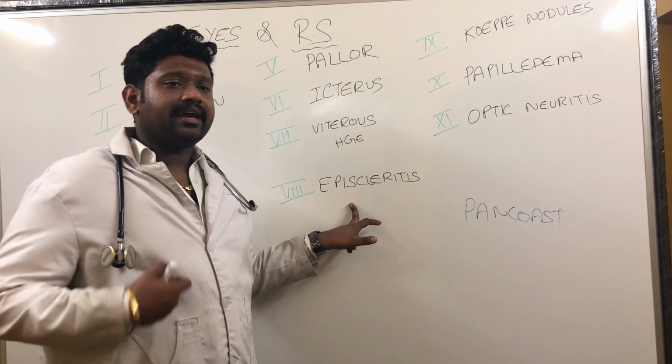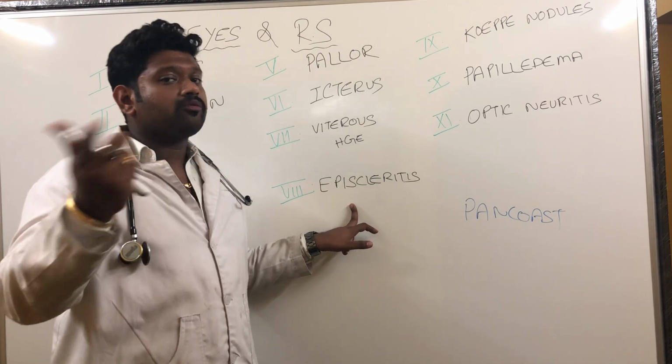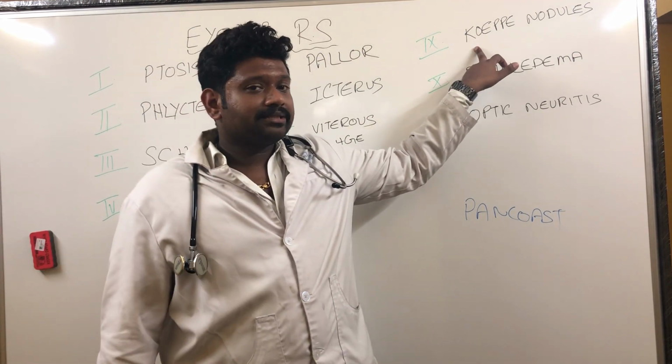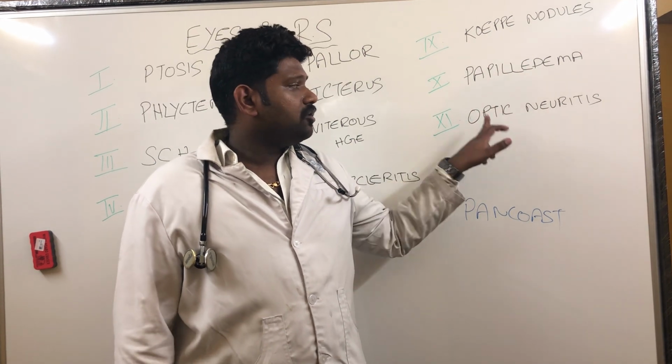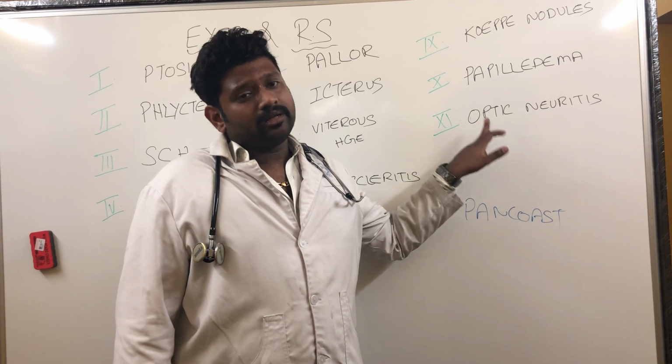Episcleritis, rheumatoid arthritis, ILD. Dry eyes, Sjogren syndrome causing ILD. Keep nodules, Basaka nodules in sarcoidosis. Papilledema, type 2 respiratory failure. Optic neuritis, ethambutol induced.